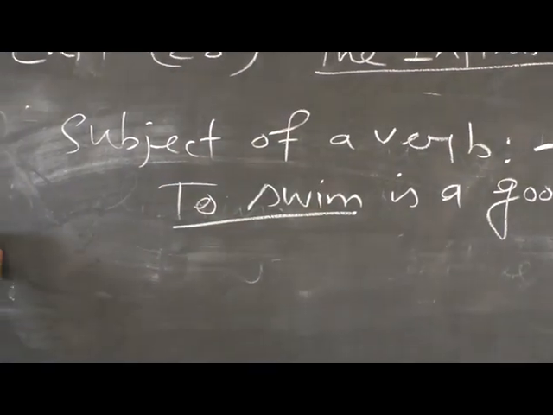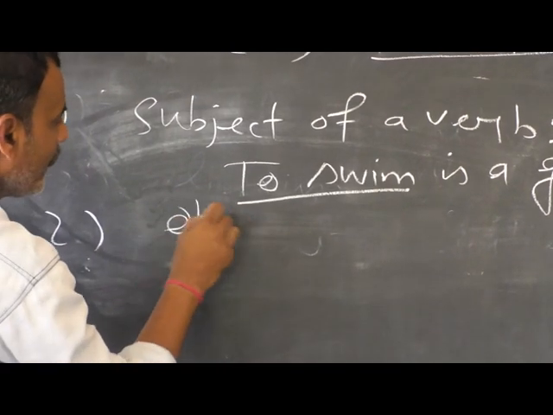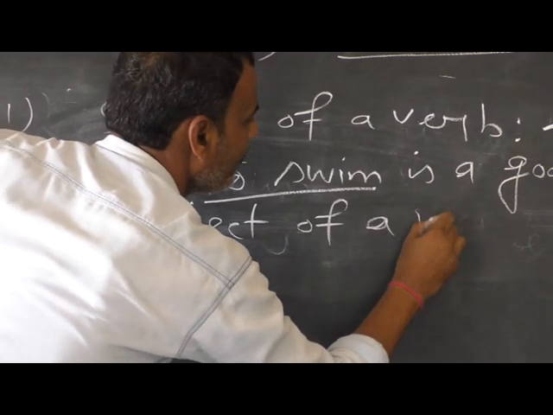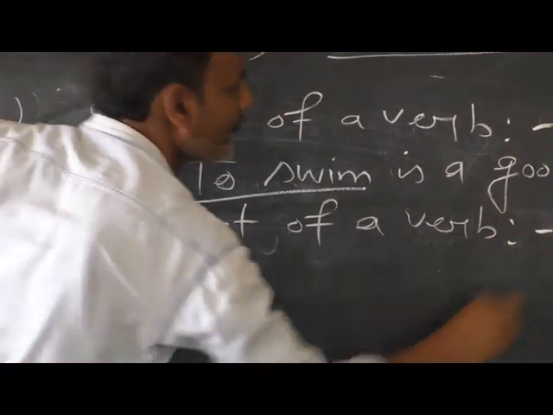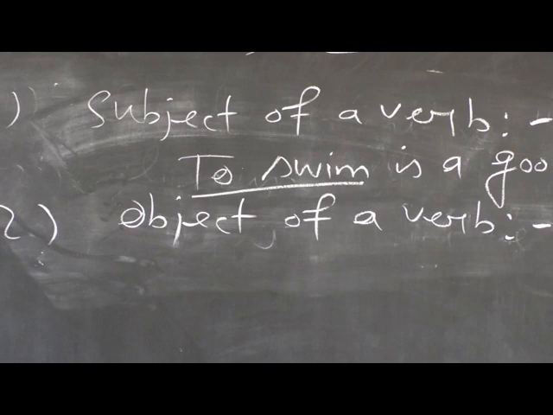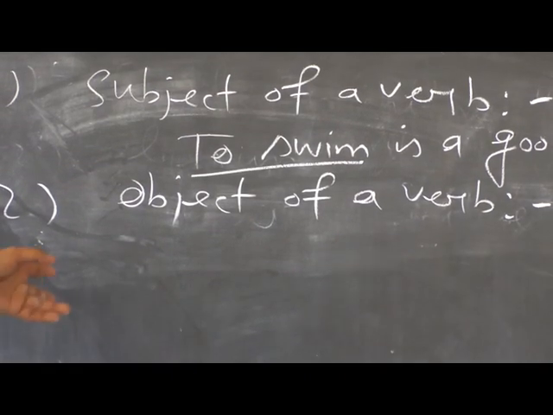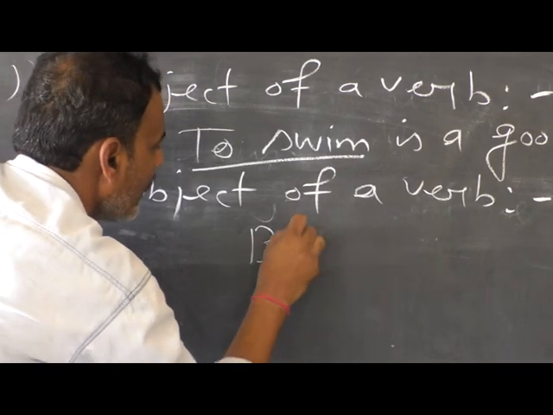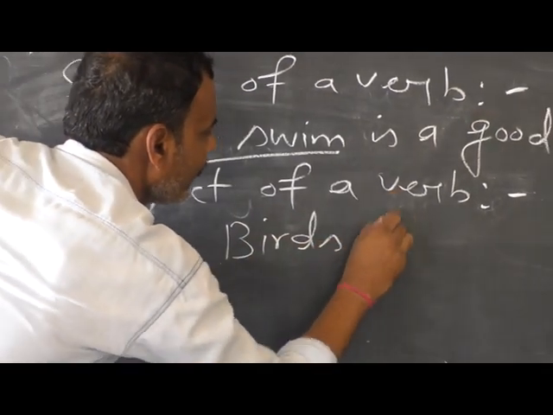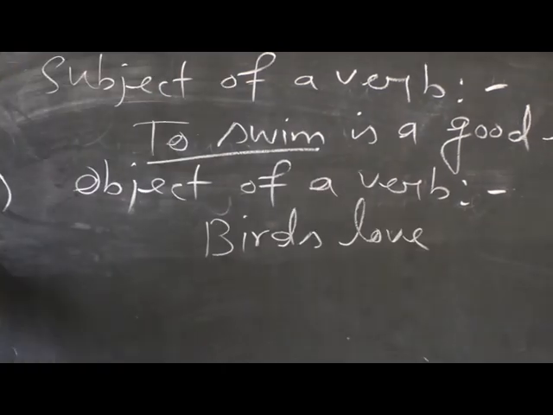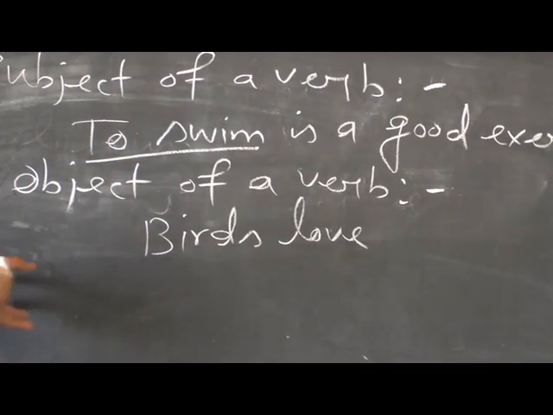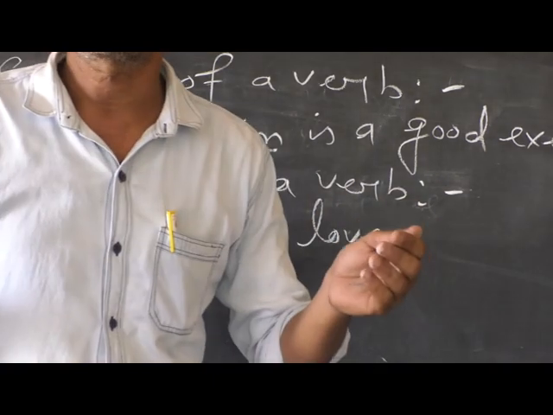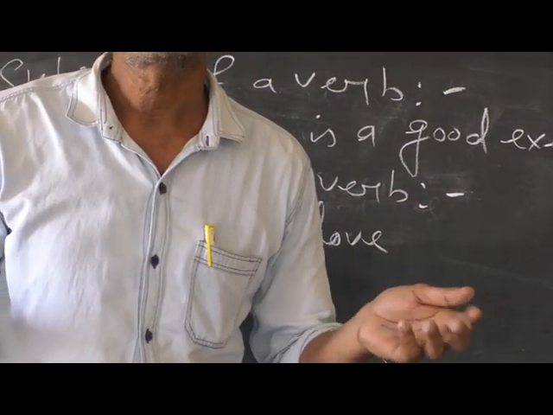Second use, object of a verb. I am giving an example. Look at the blackboard, please. Birds love. Love what? You know, in order to find out an object, we have to ask the verb question with the two WH words, what or whom.